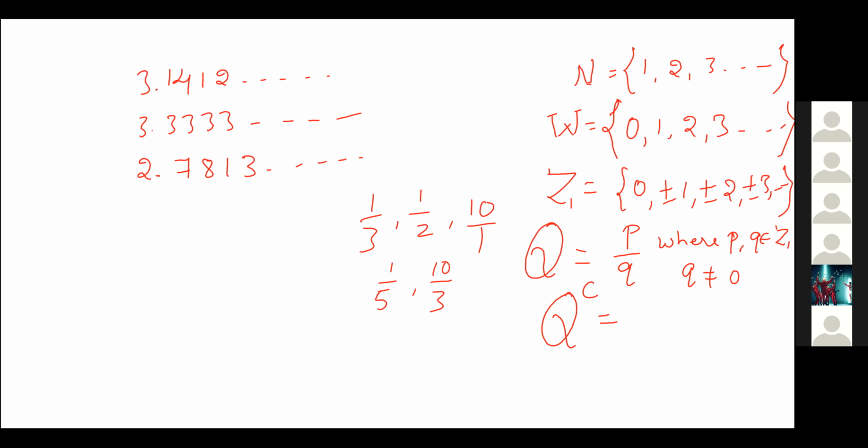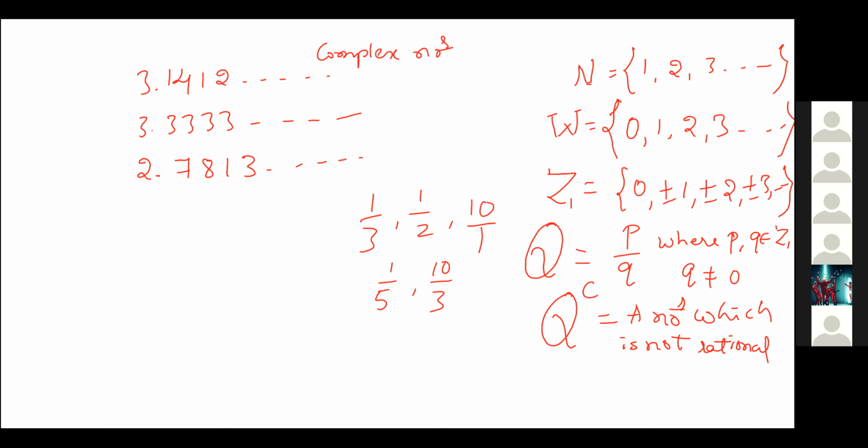Irrational means a number which is not rational. A number which is not rational is nothing but an irrational number.